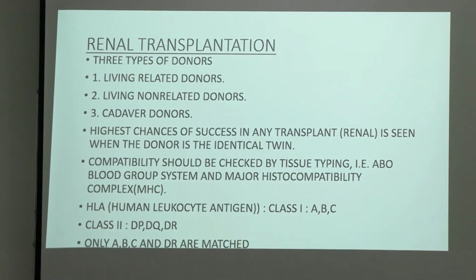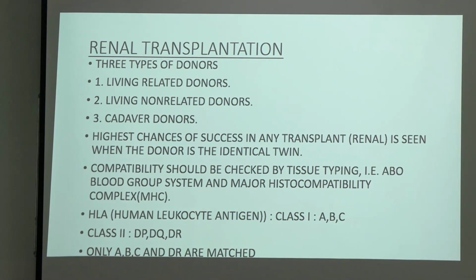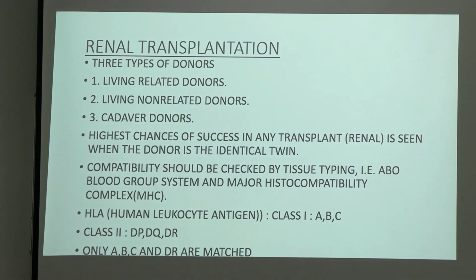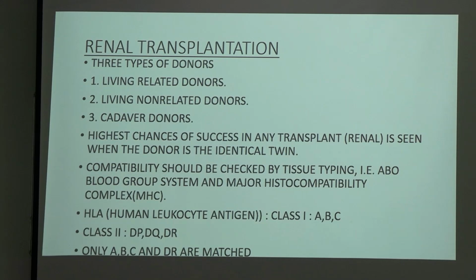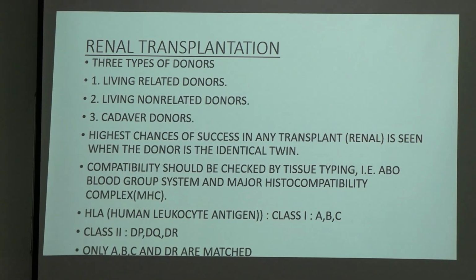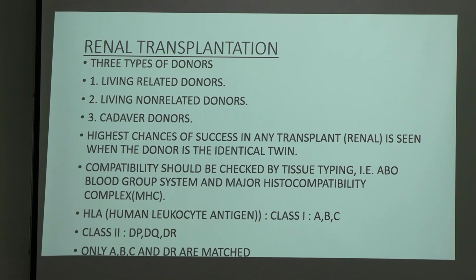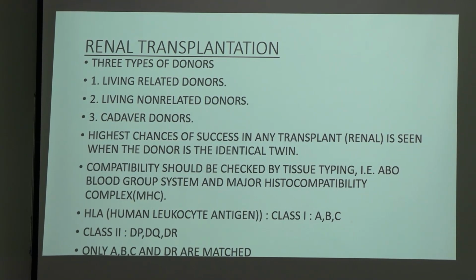In renal transplantation there are three types of donors: living related donors, living non-related donors, and cadaveric donors. Cadaveric means dead bodies. The highest chance of success in any transplant, especially renal, is seen when the donor is an identical twin. In that case the graft uptake ratio is much higher. Compatibility should be checked by tissue typing, that is the ABO blood group system and the major histocompatibility complex.